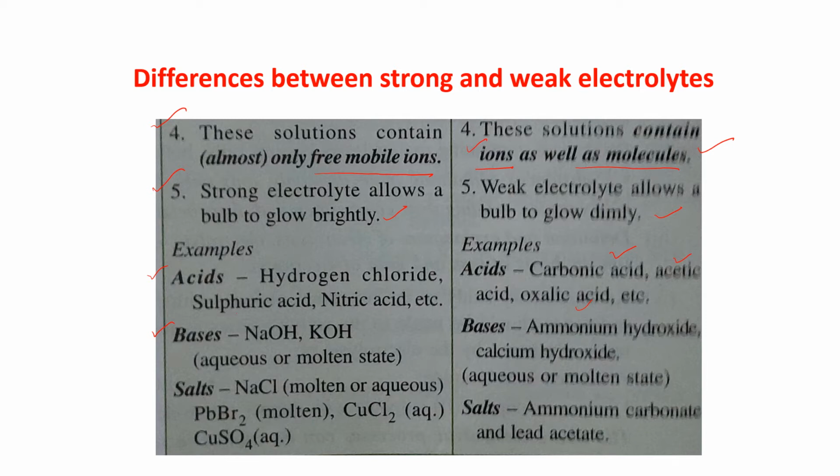But ammonium hydroxide, calcium hydroxide, in aqueous or molten state, they are weak electrolytes. Salts, NaCl, that is molten or aqueous, PbBr2, that is molten state, CuCl2, aqueous, copper sulfate aqueous, they are examples of strong electrolytes. But salts like ammonium carbonate, lead acetate, they are weak electrolytes.